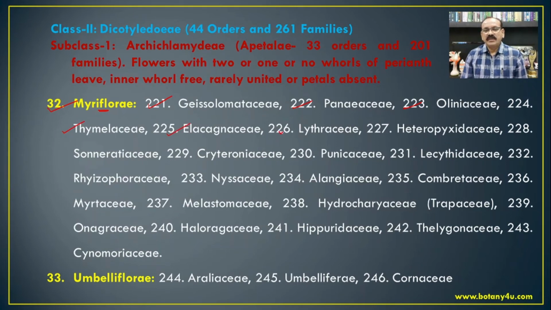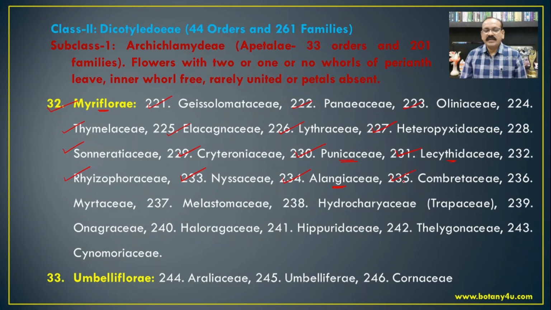Elaeagnaceae, Lythraceae, the most common member Ammannia from the Lythraceae, then Heteropyxidaceae, Sonneratiaceae, Crypteroniaceae, Punicaceae, Punica granatum is the most common member, then Lecythidaceae, that is Careya arborea, which is a tree from this family, Rhizophoraceae, that is Rhizophora, which are the plants found in marshy places, then Nyssaceae, Alangiaceae, that is Alangium salvifolium from this family, which is a common plant.